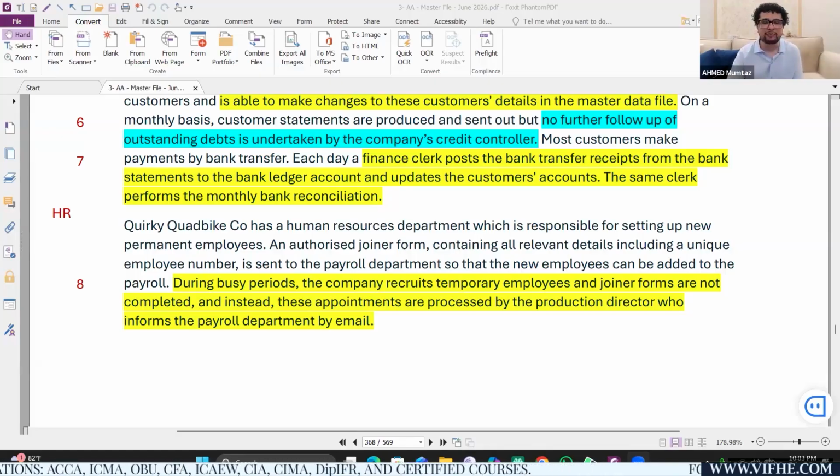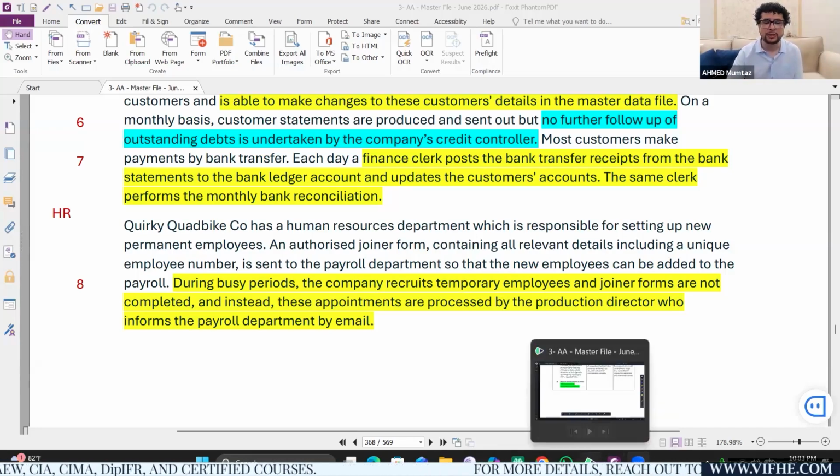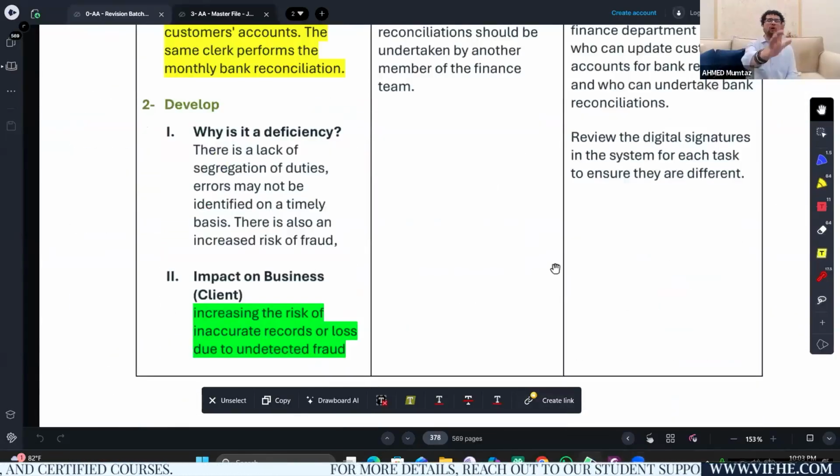So this is something which you guys have studied in so many other past paper questions which are available within the top 30. So let's see what the solution has to offer. This is a lack of segregation of duty. Now, if a student says this is a lack of segregation of duty, that's not sufficient to score full marks. You need to write more. As a result of that, errors may go unnoticed.